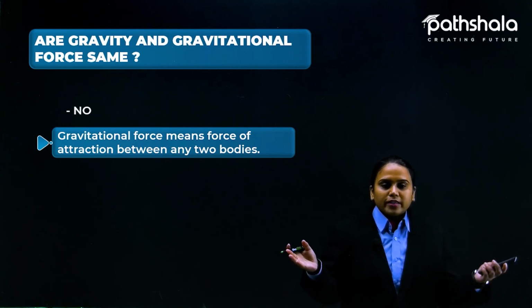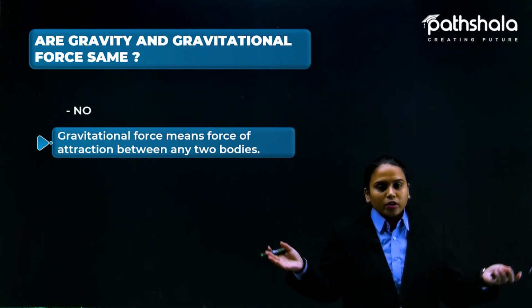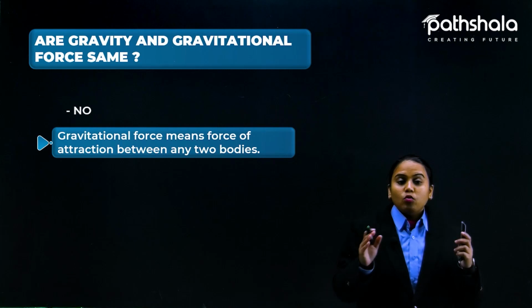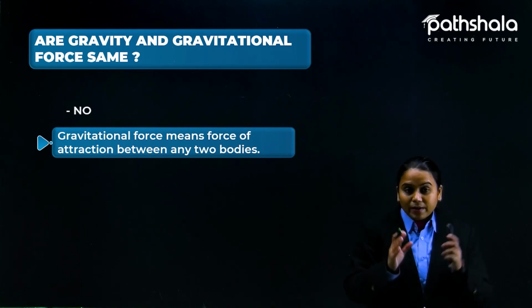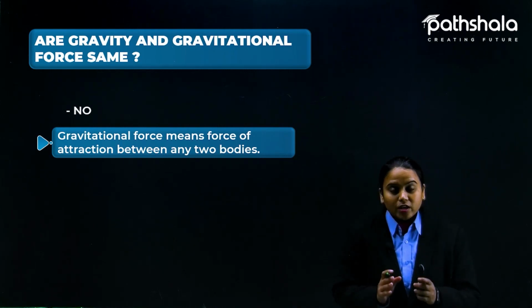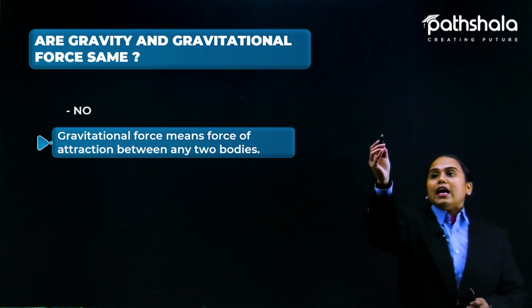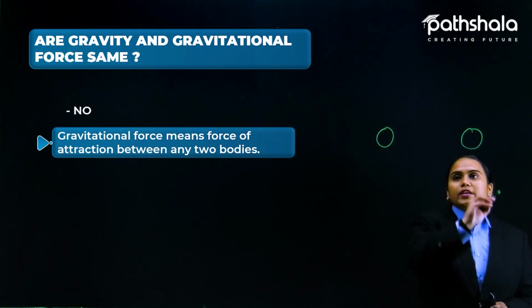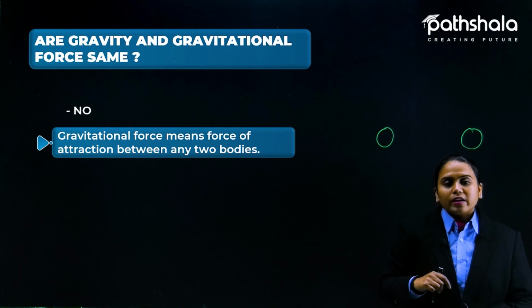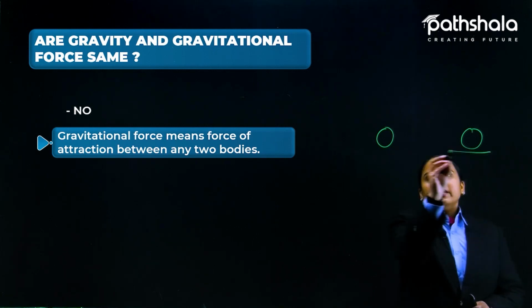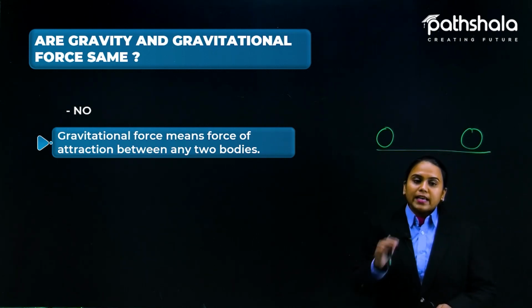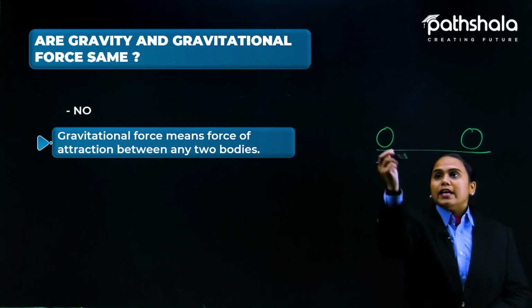A football and a basketball placed in two corners of your room have their own gravitational force. They apply gravitational force on each other, but still they do not get attracted. Why? Because in this case the gravitational force is less.